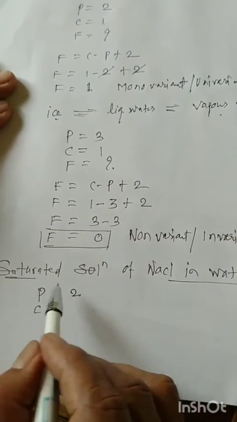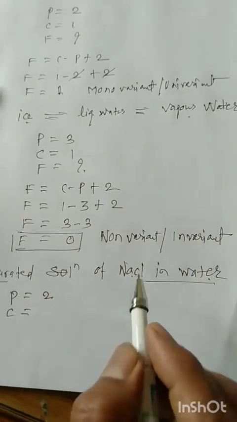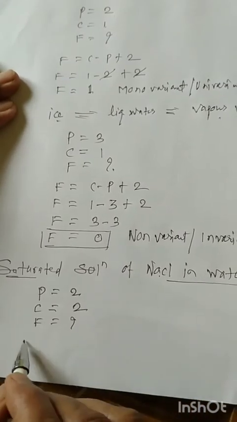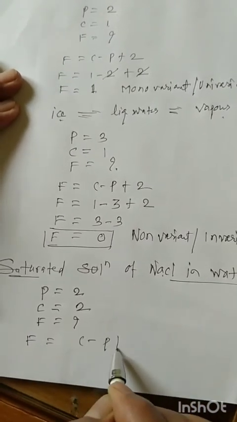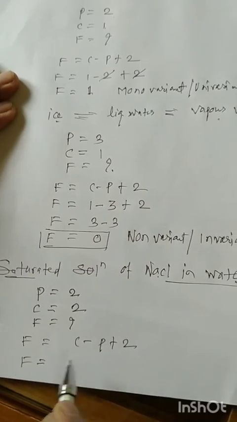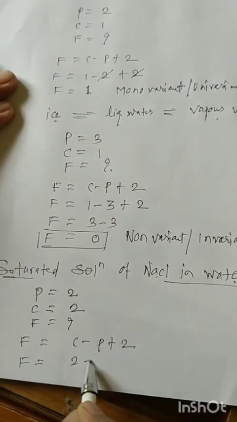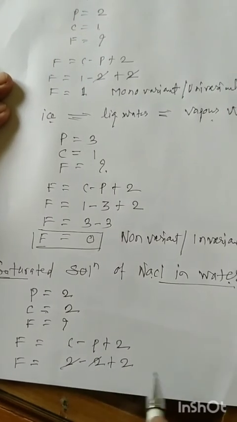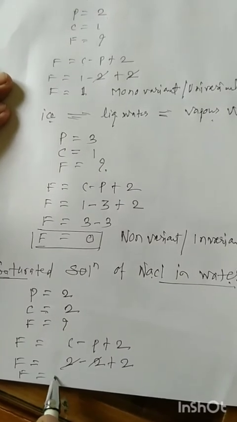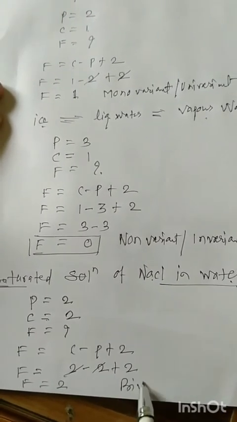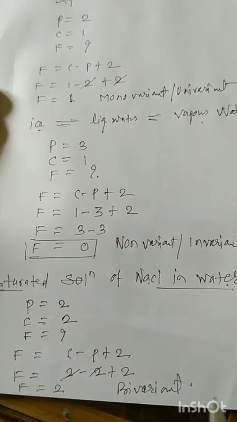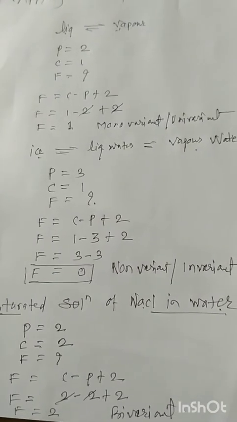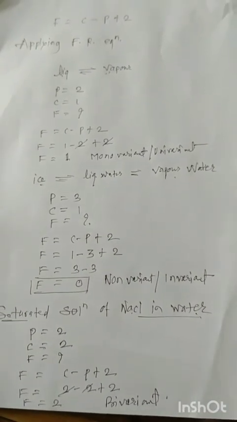F is equal to C minus P plus 2, F is equal to 2 minus 2 plus 2. The degree of freedom is equal to 2, the system is bivariant. In this way we learned the phase rule equation and the terms involved in it. Thank you.